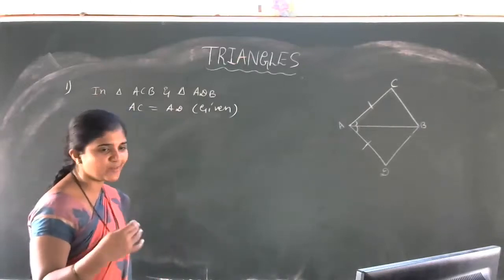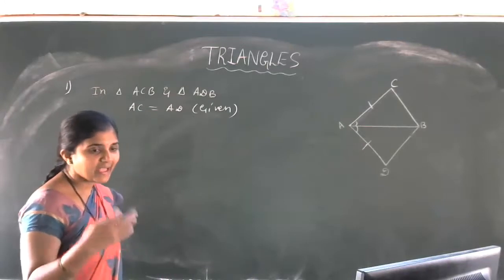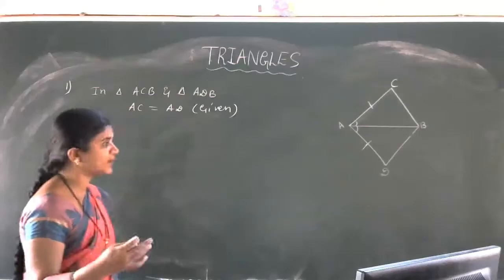Before going to take the common side, one more. Angle CAB is equal to angle BAD. Very good.